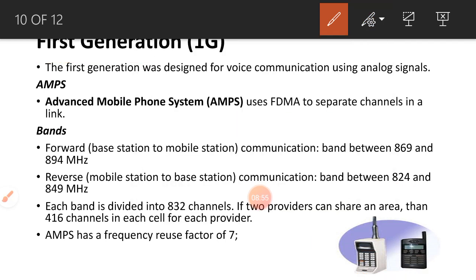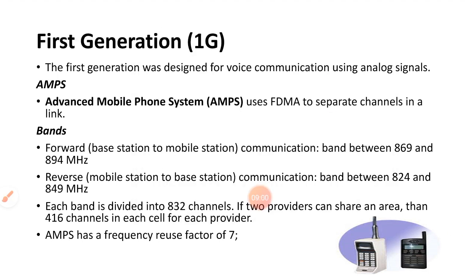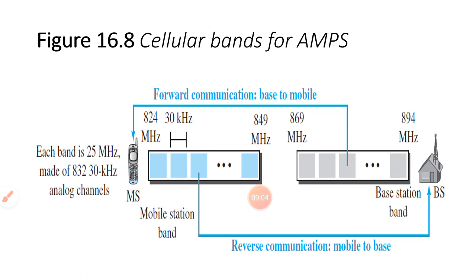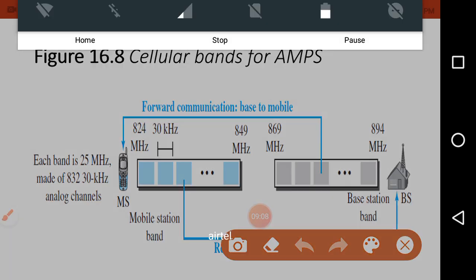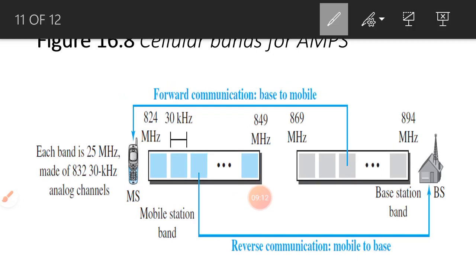So next we'll discuss through the diagram here. This is the cellular bands of the Advanced Mobile Phone System.